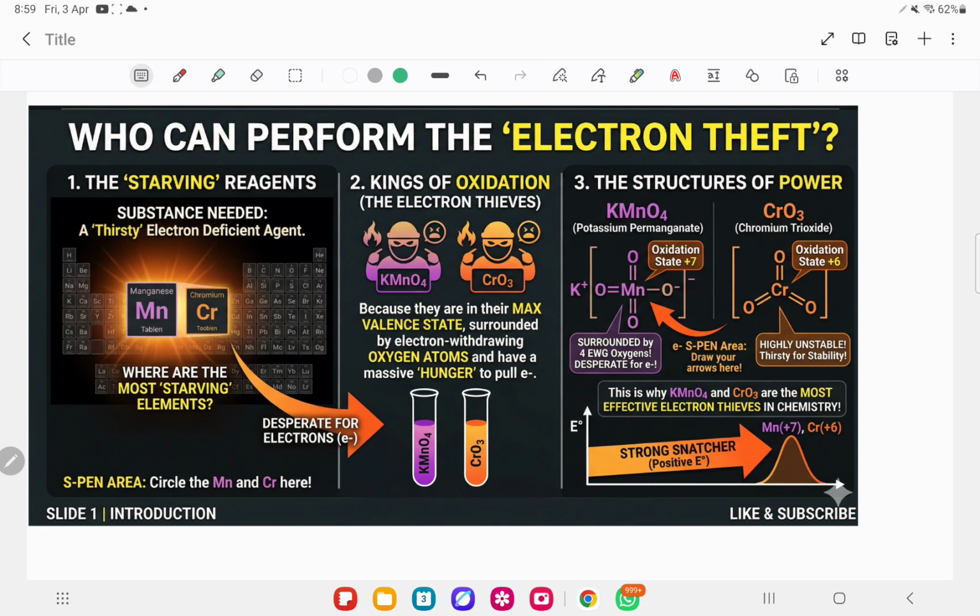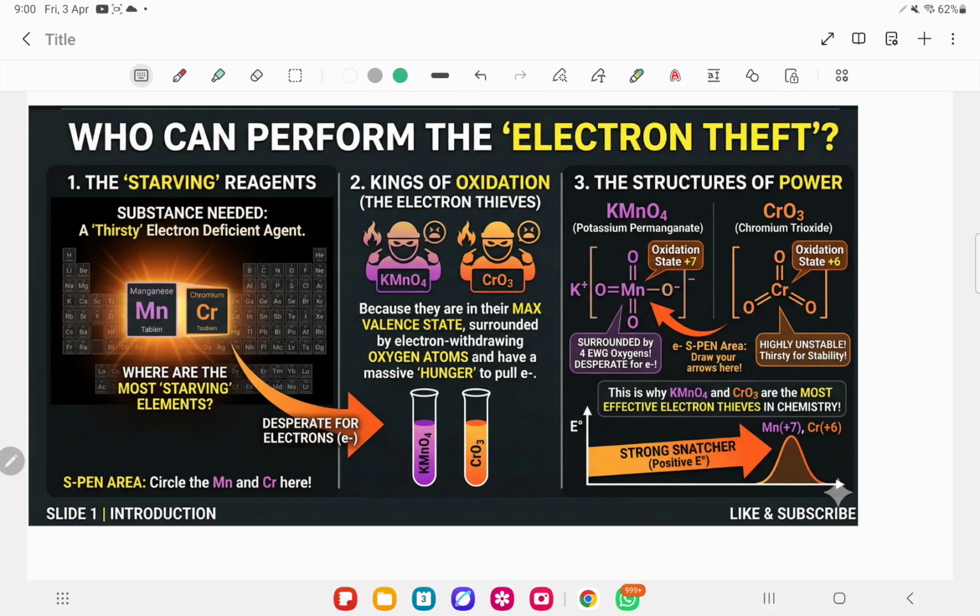Because they are in their maximum valence state, if they form oxides like potassium permanganate, KMnO4, manganese is in a +7 oxidation state and is surrounded by the highly electronegative atom oxygen. These oxygens pull electrons toward themselves, making the manganese a highly electron deficient species.